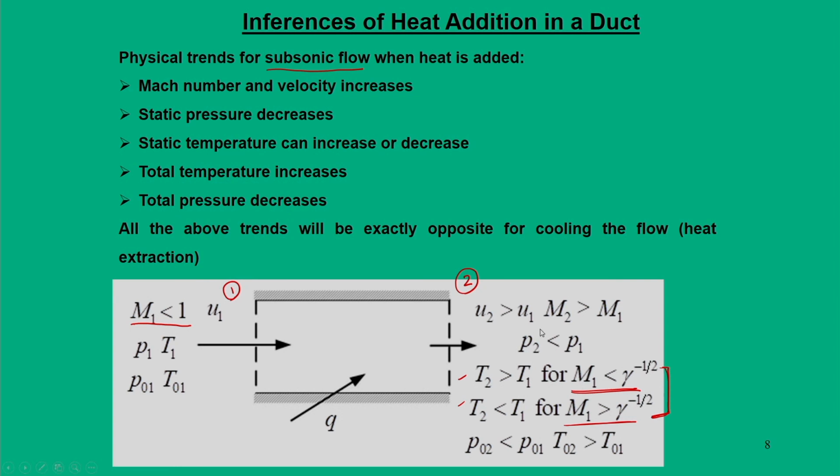But what happens to total temperature? Total temperature should always increase because heat is added, but the total pressure drops. This is the conclusion that we get in a subsonic flow when heat is added.